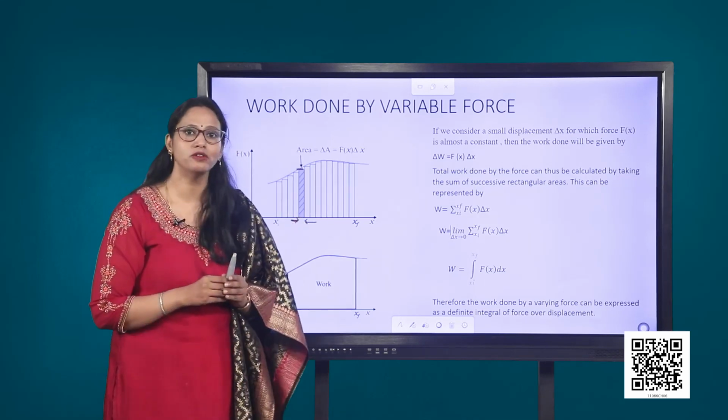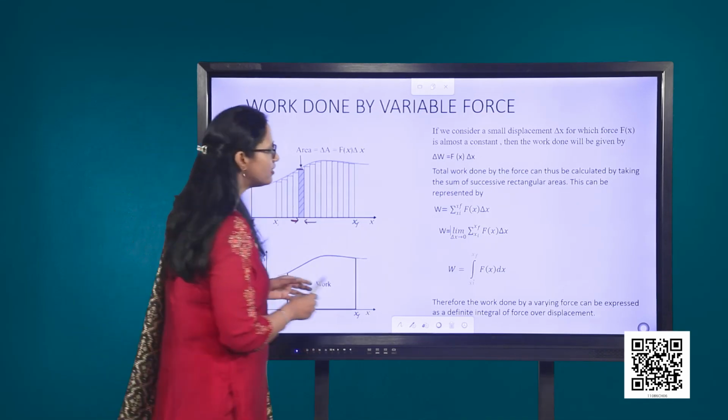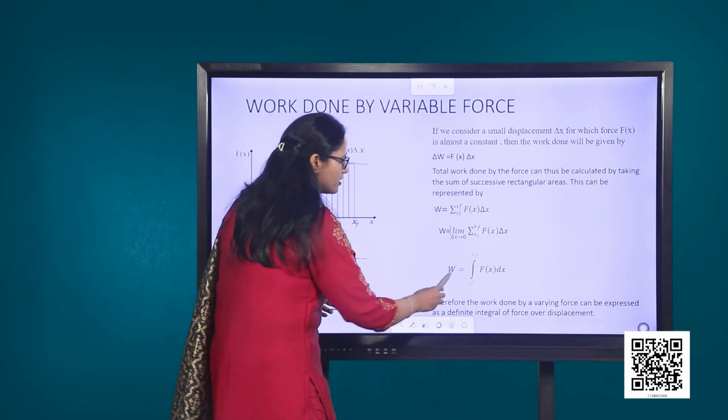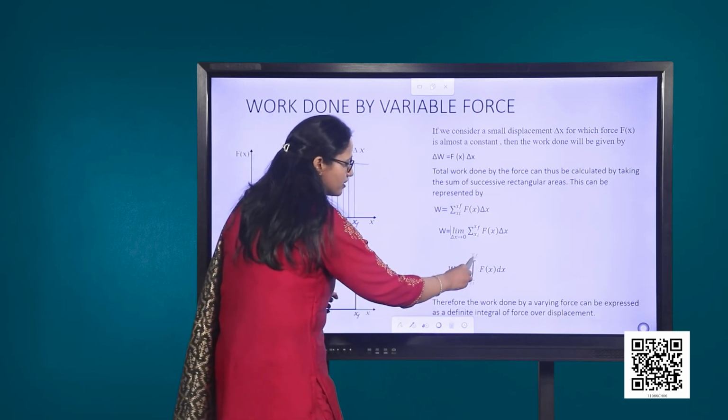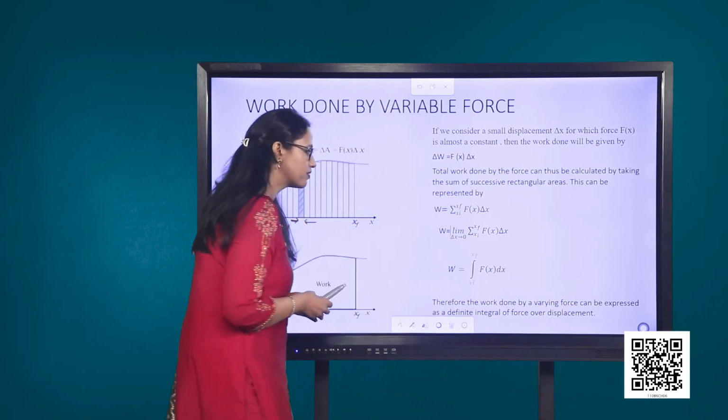Thus, it is possible for us to replace the summation sign by an integral sign. So W will be given by the integral from xi to xf of Fx dx.